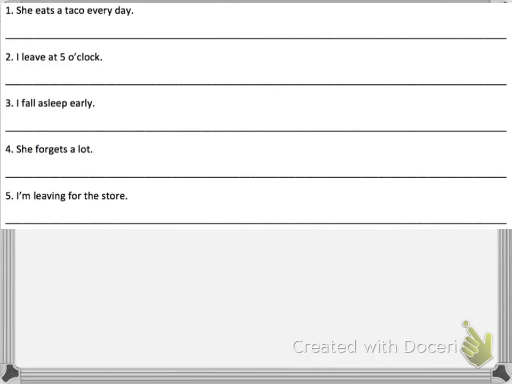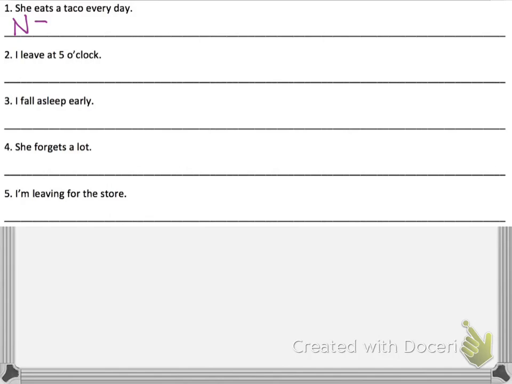Okay, so to eat, comer. Remember, one of the verbs that we can use reflexively is comerse, which is to eat up. So you have to decide, is this one reflexive or not? This one is actually not going to be reflexive. So I'll put a little N there to remind us we don't need a pronoun. Número dos, I leave at 5 o'clock. So which verb on your sheet means to leave? We can use irse. So this one is actually reflexive.